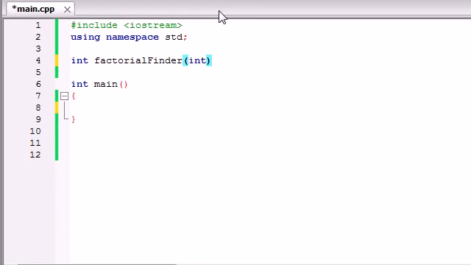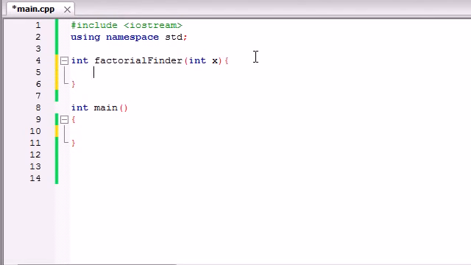The parameter it takes is what value we want to find the factorial of. So if we passed it in 5, hopefully it would give us 120. If we passed it in 3, it would give us 6, so on and so forth.